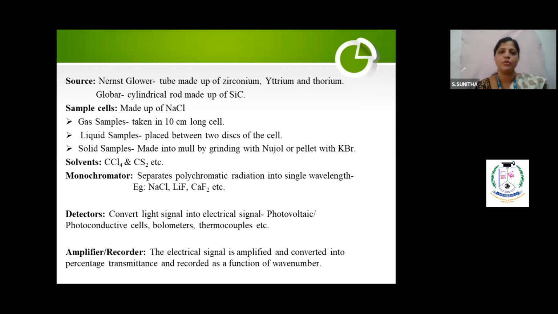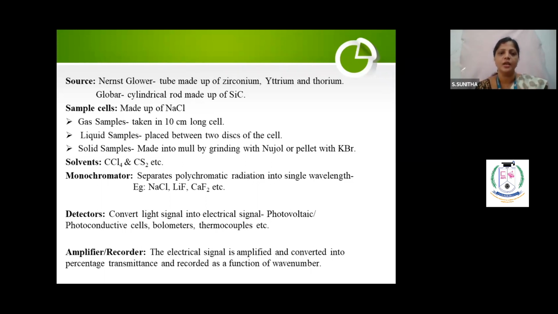What is the role of the monochromator? It separates the polychromatic radiation into single wavelengths. There I used a quartz prism, and here it is NaCl, LiF, calcium fluoride, etc. And the detector converts the light signal into an electrical signal. In UV visible I used photomultiplier and photoconductive detectors. Here it is also the same, with a little change. Photovoltaic I did not change. Did you understand? I have given the common points so you can read them and apply them for both questions.